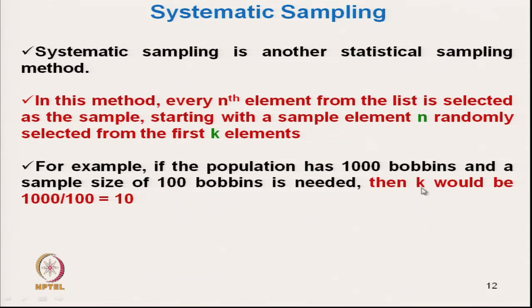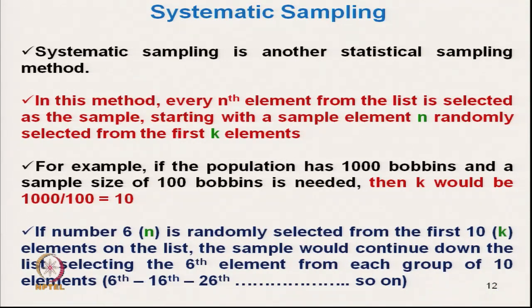Suppose he decides that among every 10 bobbins he will select the 6th bobbin. So the number 6, which is n, is randomly selected from the first 10 elements.